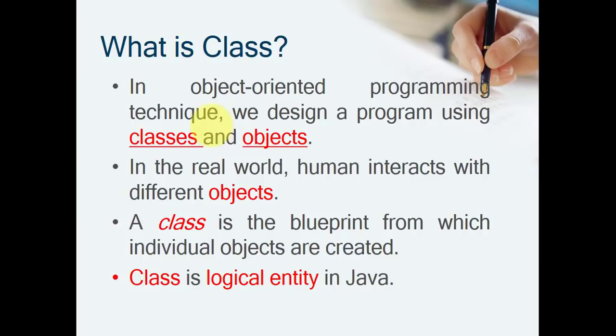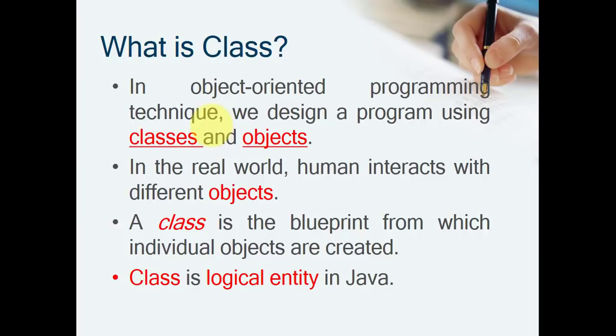In a real world approach, humans also interact with different entities in the form of objects. Humans understand the concept of objects, and that's why object oriented programming is better than the procedural approach, because humans easily remember the objects as per the convenience. So this concept is introduced in a software model: define objects in classes, then create different objects, interact with the different objects, and make a relation between the different objects. That's why classes and objects are important in object oriented programming.